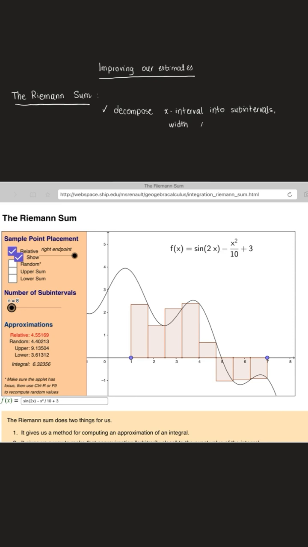If they're equal width, then our delta x is obtained by finding the length of the interval on the x-axis divided by the number of pieces that we're decomposing into. And then we sample a point in each subinterval to obtain the height of each rectangle.